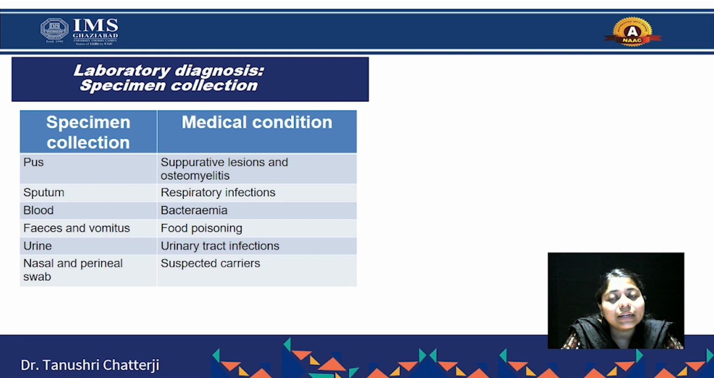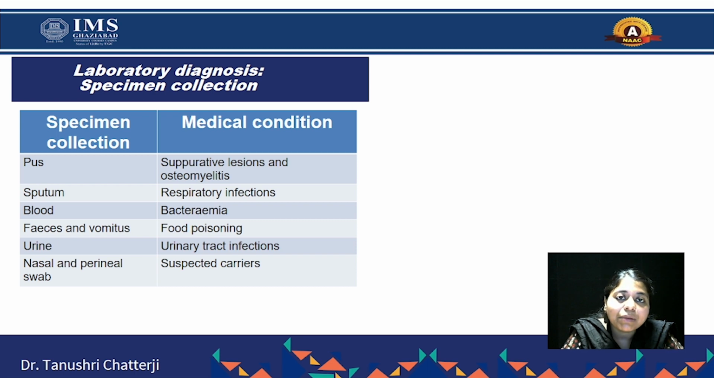For this we collect pus samples. Pus samples are collected in infections such as suppurative lesions and osteomyelitis. Sputum is collected in case of respiratory infections. Blood samples are collected in case of bacteremia or septicemia. Feces and vomitus are collected in cases of food poisoning or foodborne diseases. Urine is collected in cases of urinary tract infection. Nasal and perineal swabs are collected in case of suspected carriers. So these are the different specimens collected to perform the laboratory diagnosis.